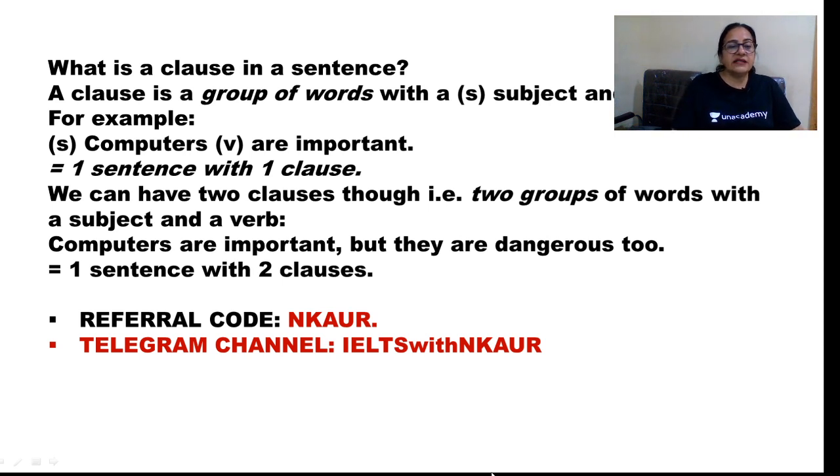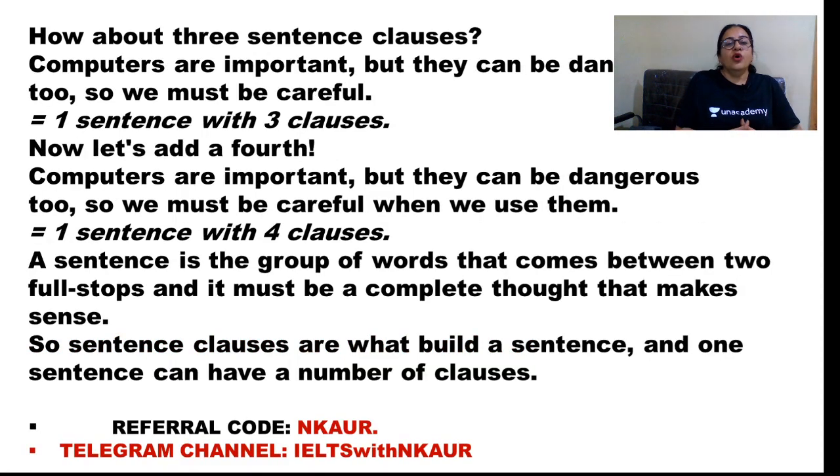In the second sentence we have two clauses. That is the two groups of words with a subject and a verb. Two groups of words but with a subject and a verb. Like computers are important and they are dangerous too. वहाँ पे हम information दे रहे हैं कि computers important है but they are dangerous also. Right? Now, what about three sentence clauses?